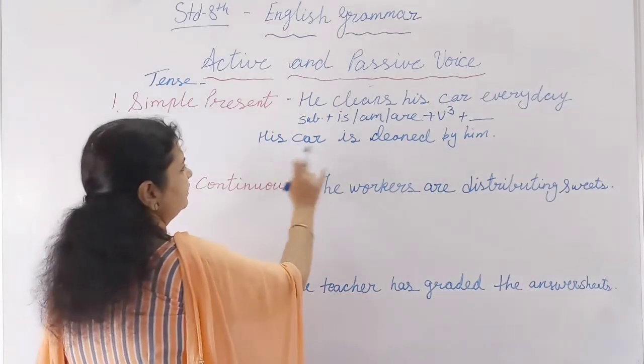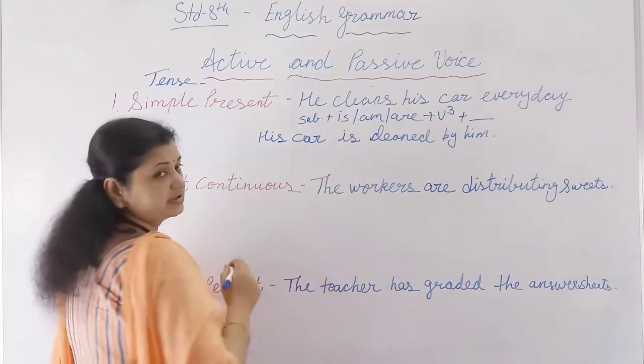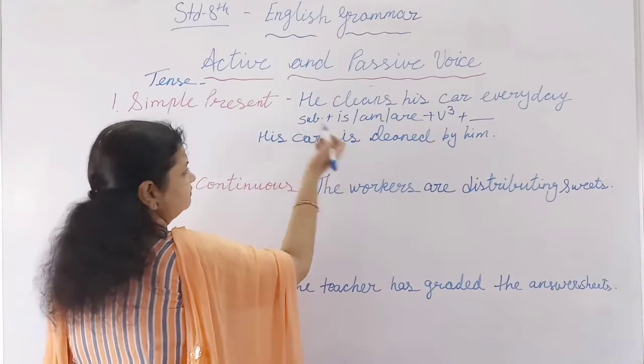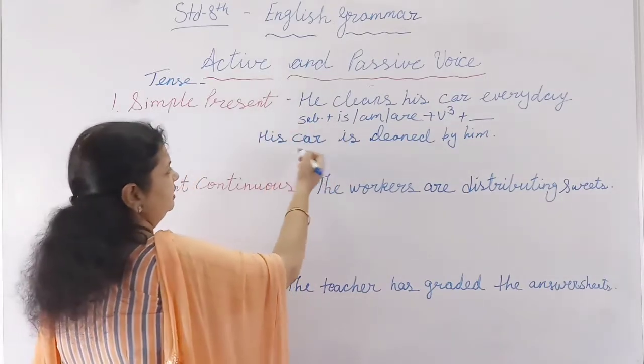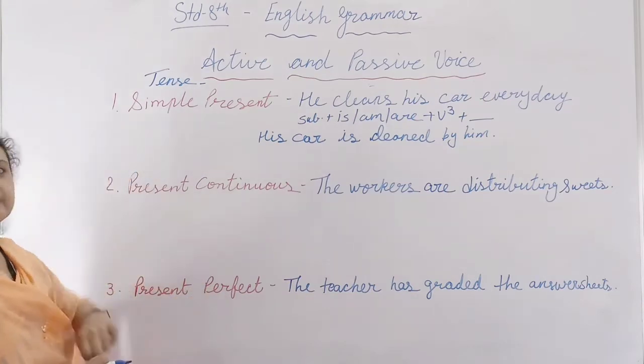Now you can understand that I use by. I did not change the tense of the sentence, and that's it. Is, am, are. So with car we can use is. The car is cleaned by him. Now this is the simple present.